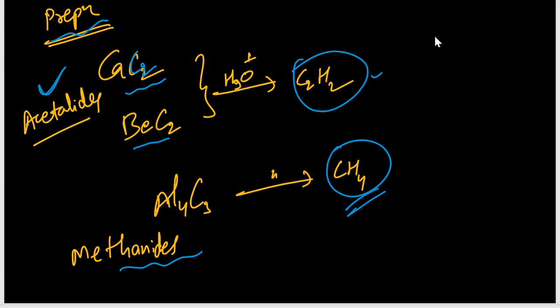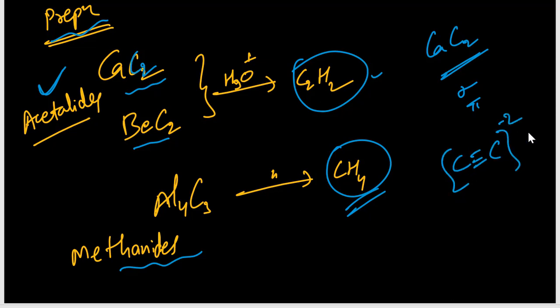So one time the question came like this: in calcium carbide how many sigma and pi bonds are there? Okay, so the structure is C2 with charge minus 2 and calcium plus 2. So here the ionic bond is there, so 1 sigma and 2 pi bonds. Okay, this type of questions.